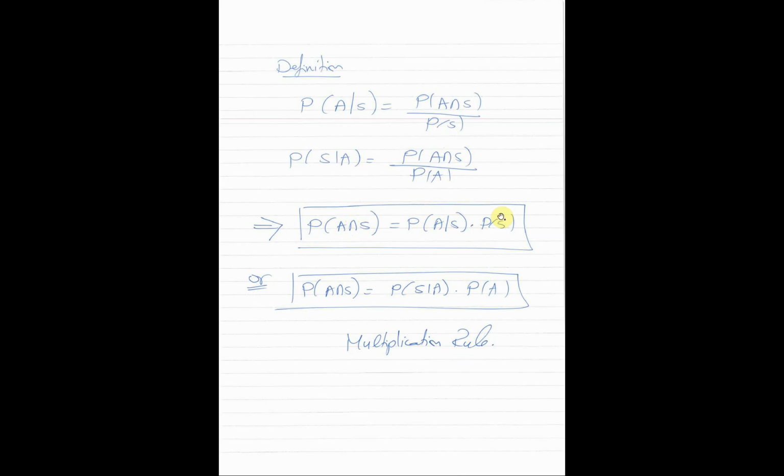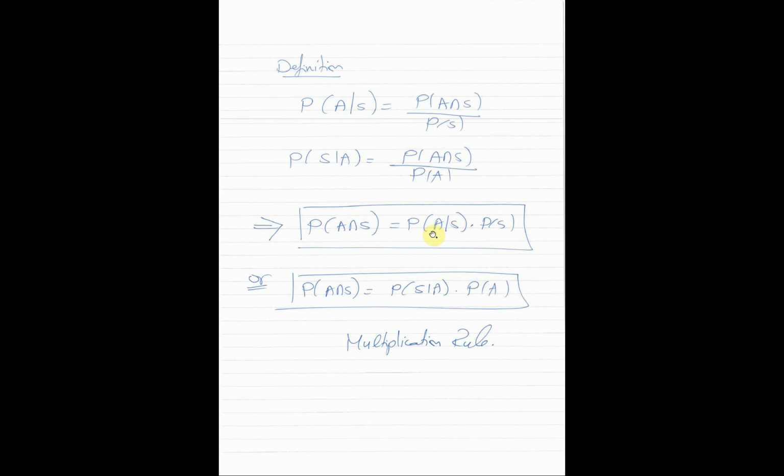So the first term is multiplied by the second term. We have a times operation here. So the question you may ask me: if I need to calculate the probability of A intersection S, which formula do we use, 1 or 2?